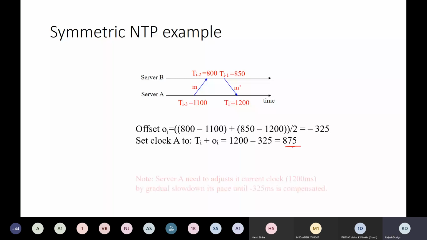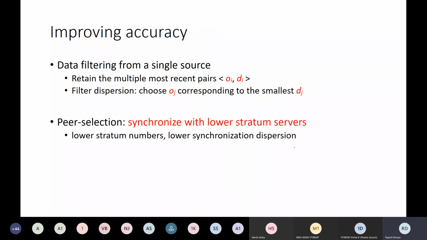So now in order to improve the accuracy, what can be done? We can have multiple pairs of your offset and your delay. Then whichever is the smallest one, we are going to choose that one. And then accordingly, the clocks are going to be set. Okay, so this particular thing is called data filtering, and this process is called filter dispersion.